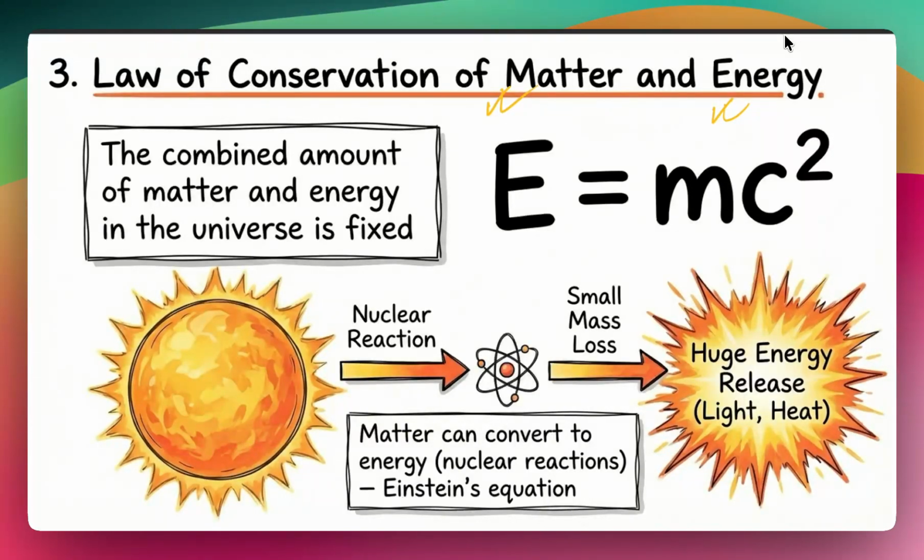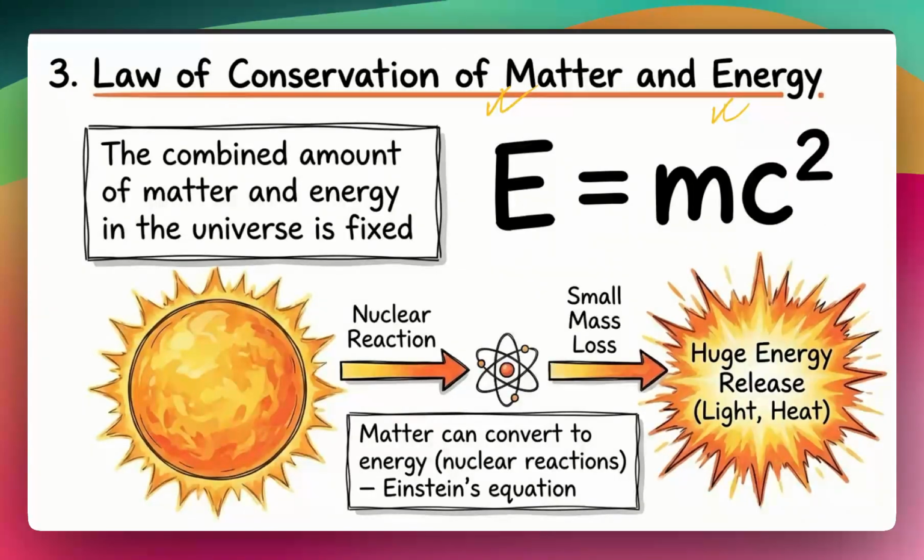We will not go into the detail of this, but if we somehow convert all the matter into energy so that the matter does not exist, you get a huge amount of energy out. Mass and energy are equivalent things. So we can convert mass back to energy, and in some cases, energy back to mass as well. The combined amount of matter and energy in the universe is fixed, and that is what we call the law of conservation of matter and energy.